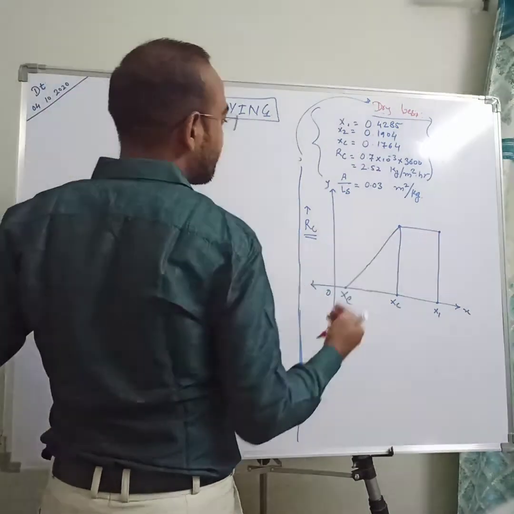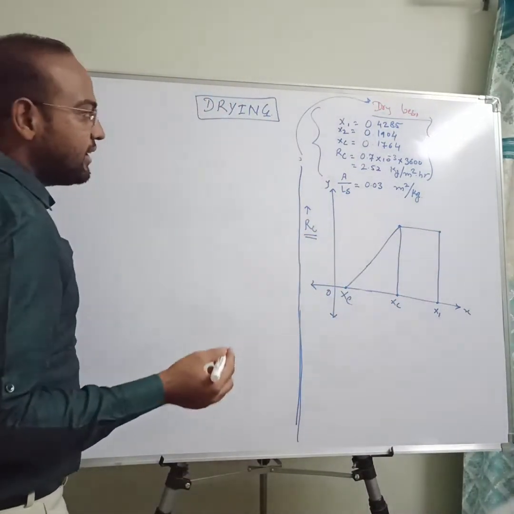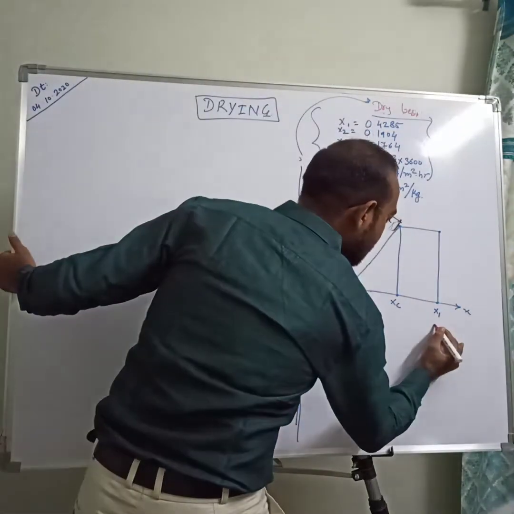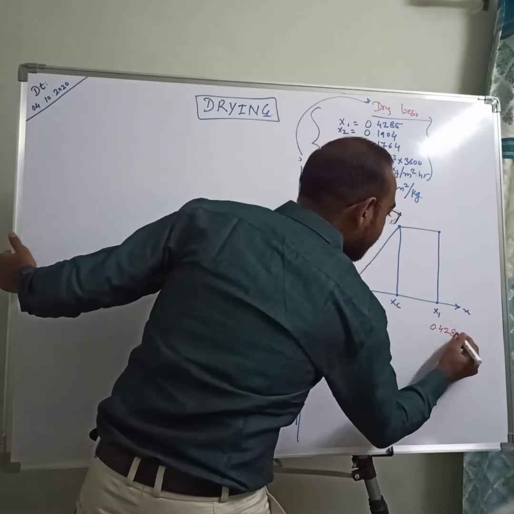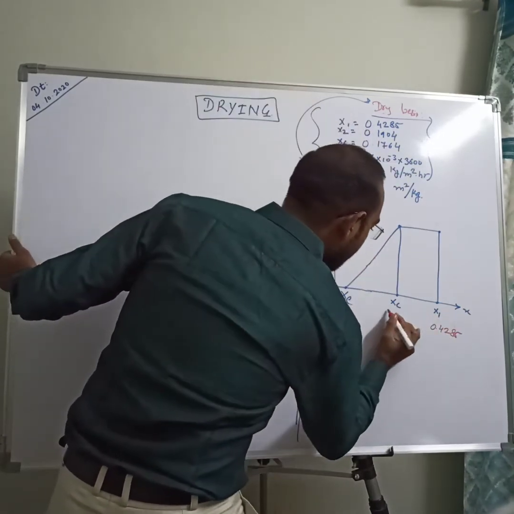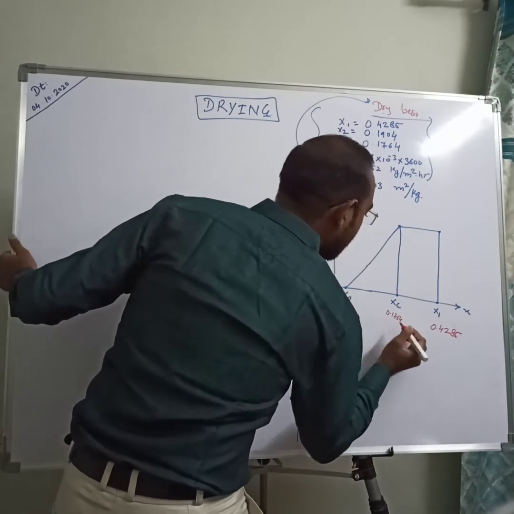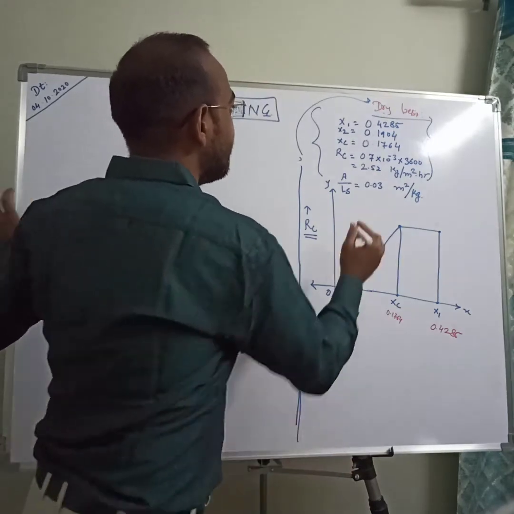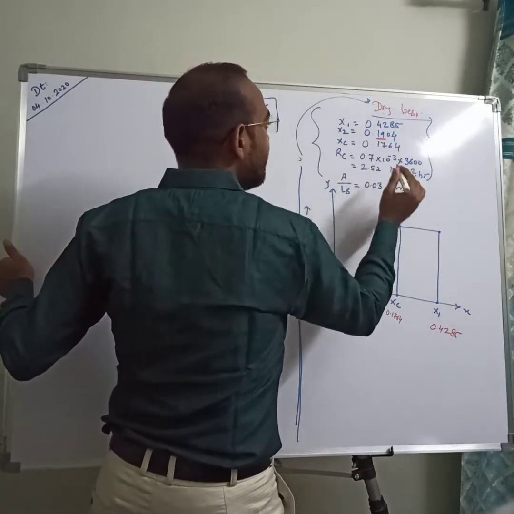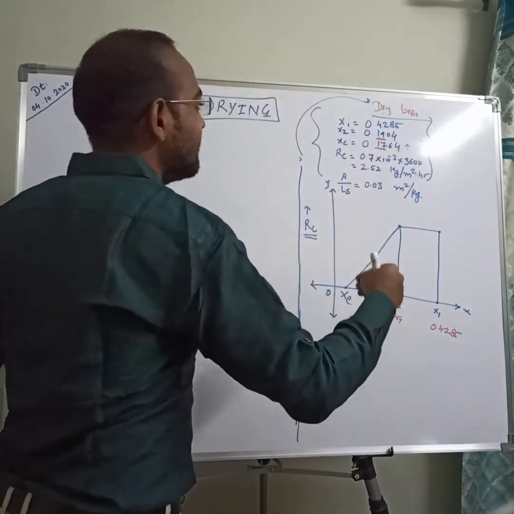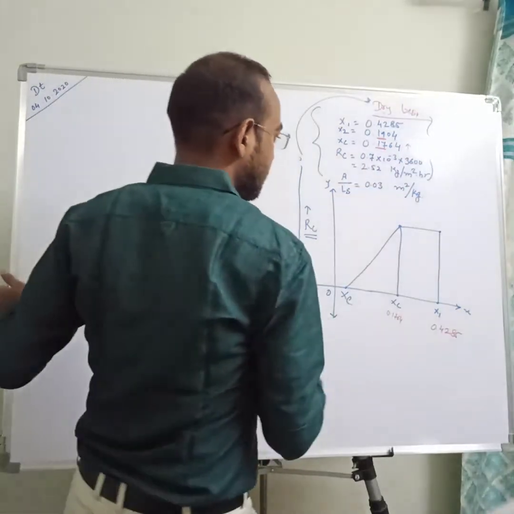Again we will move towards the graph before finding which type of drying this is. So first, x1 is 0.4285, this is our x1. Then xc is 0.1764. Then x2 is 0.1904. So 0.19 is more than 0.17. More than means it is on the right side of your xc.